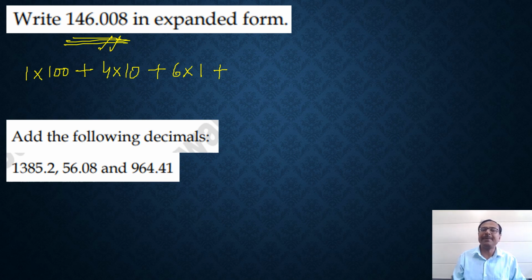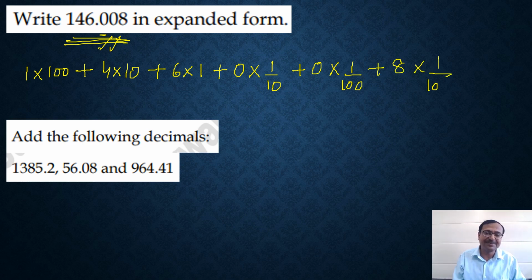Or even if you mention it, it will be 0 times, what is the place value of the first zero? It is 1/10. What is the place value of the second zero? It is 100th. And what is the place value of the 8? It is 1000th.